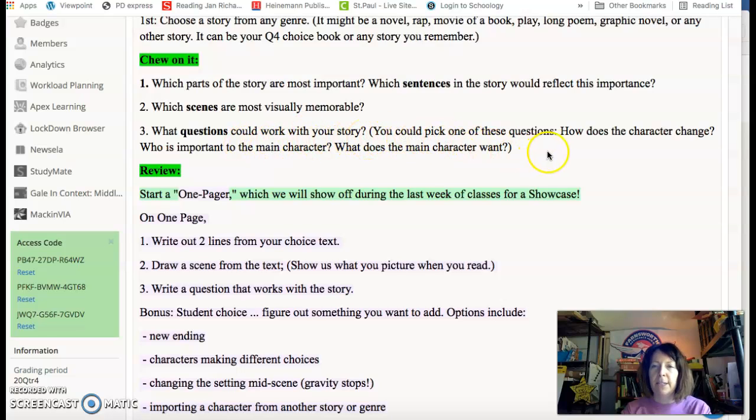You could pick one of these questions. How does the character change? Who is important to the main character? What does the main character want?